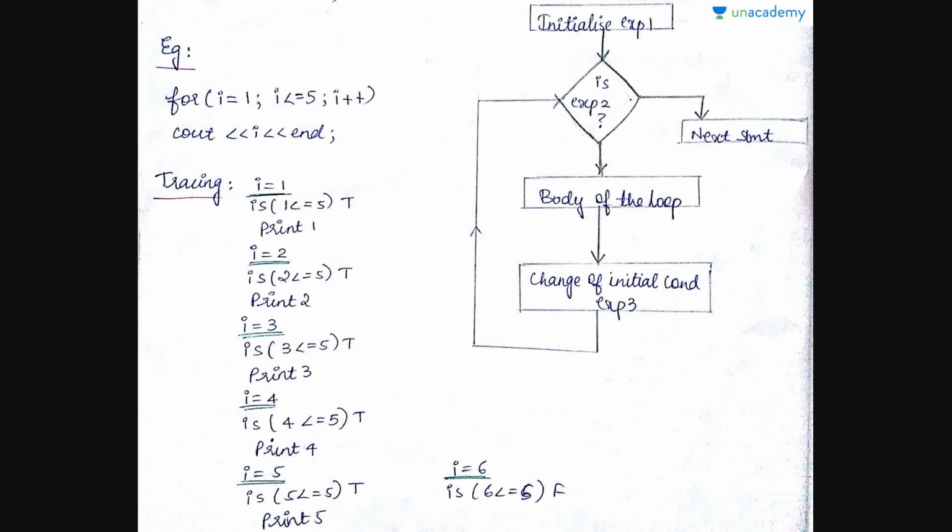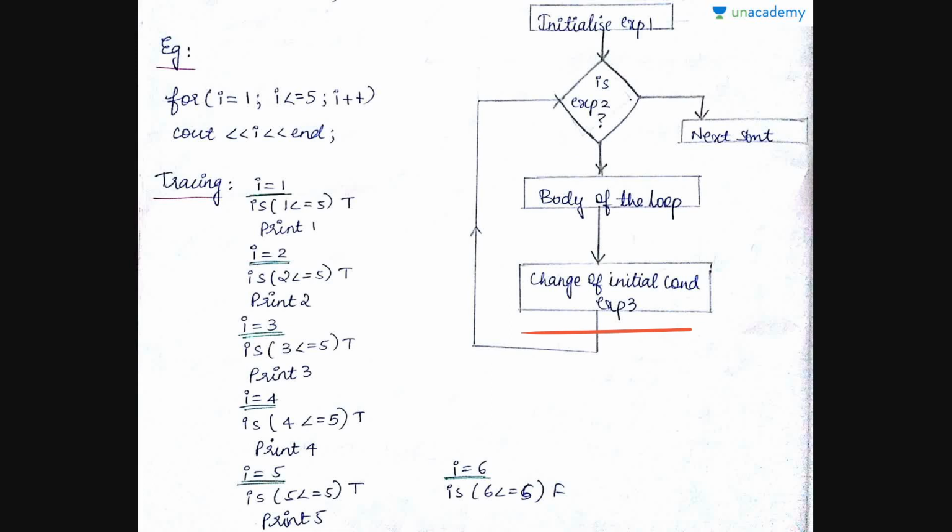Let us see the flowchart of it. First is initialization, or expression 1. Once you do that, you check for the condition. Here the condition is expression 2. Hence you check expression 2. Once expression 2 is true, you enter the body, and after the body, you do the increment or decrement. First you have initialization and you enter the body, and then this process keeps repeating. You come out only when the condition is false. So initialization happens only once, whereas the condition and the increment or decrement happen n number of times.